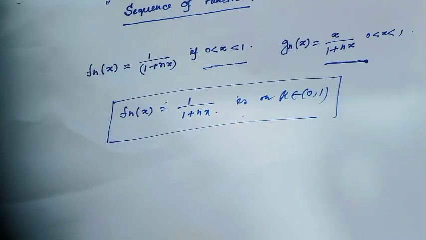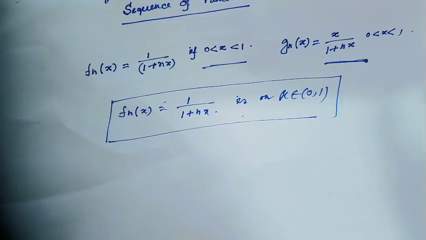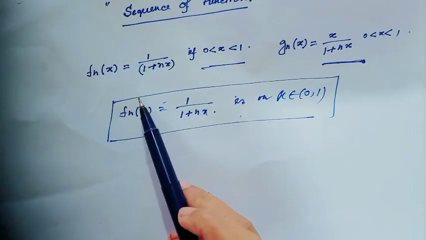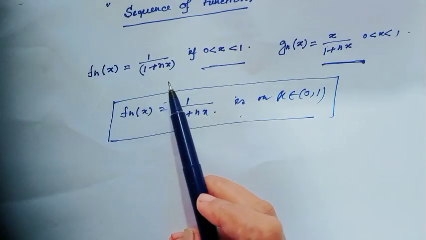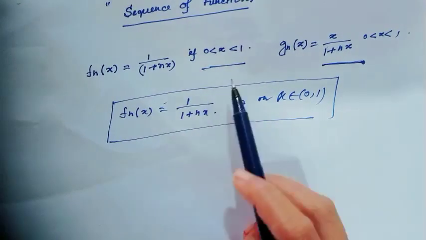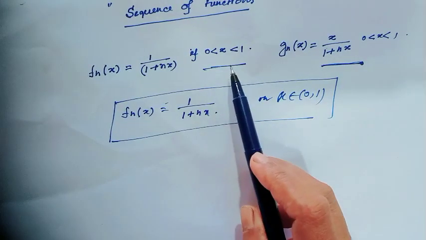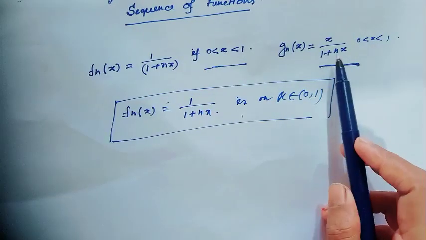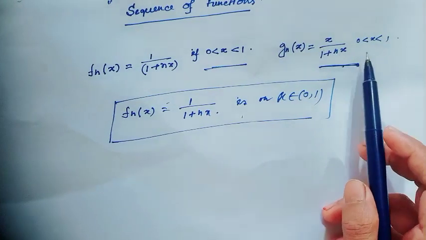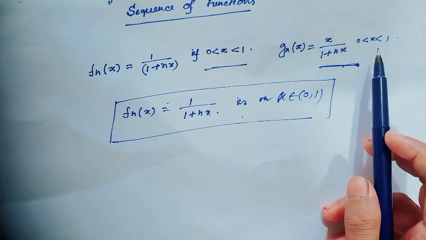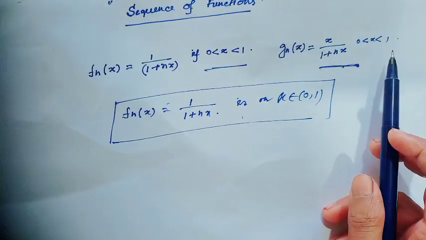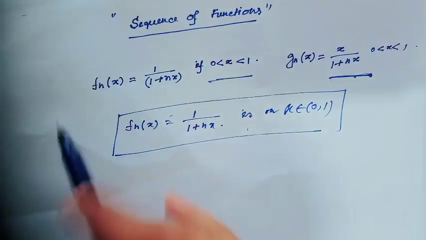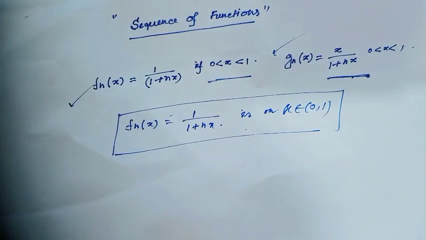At first, as a review, today I will discuss two examples of sequence of function. One example: f_n(x) equal to 1 over 1 plus nx, where x lies in the open interval (0, 1). And another example: g_n(x) equal to x over 1 plus nx, where also x lies in the open interval (0, 1). I will check, are these two functions uniformly convergent?